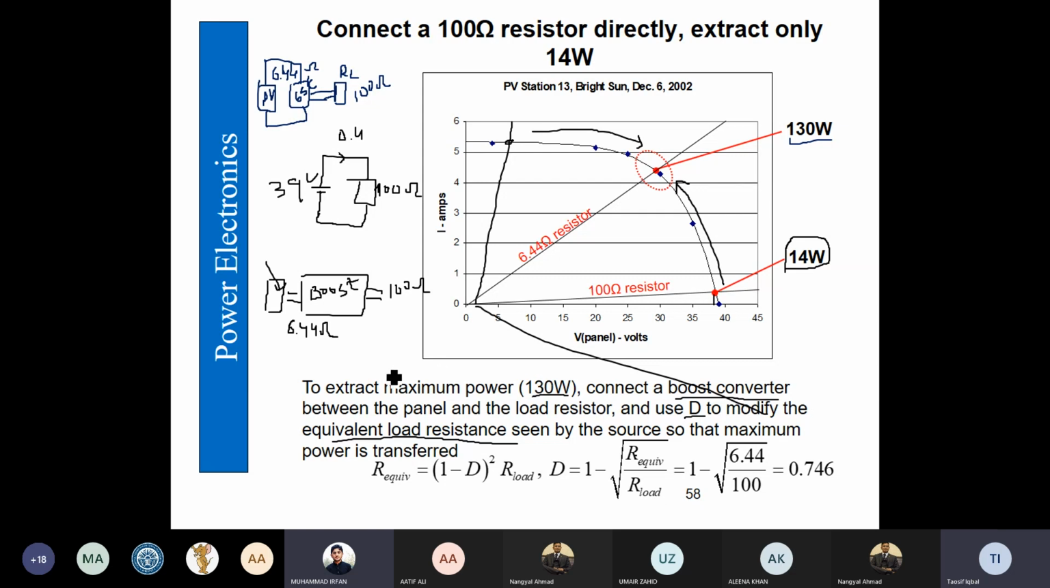So you have to keep this in mind. If this kind of question comes in your paper, then you are not going to take the same duty cycle formula as the buck one, the boost one is different. Keep in mind that everything is different for the boost converter and for the buck converter. So therefore the duty cycle comes out to be 74.6%, which will ensure that maximum power is absorbed by the 100 ohm resistor.